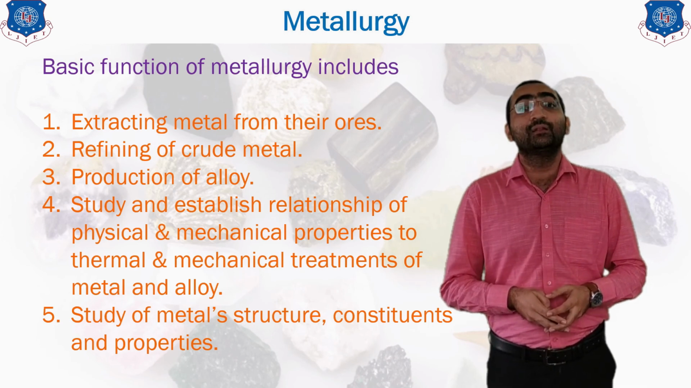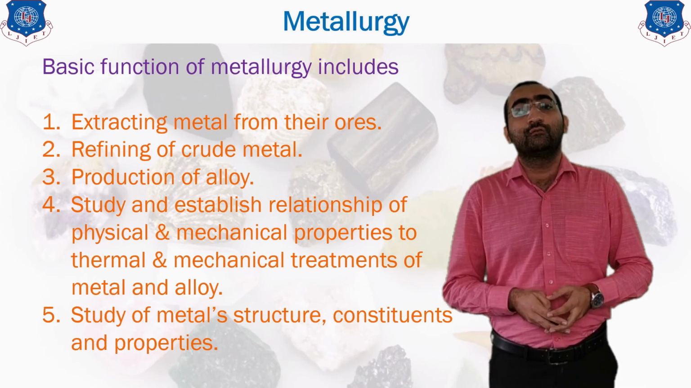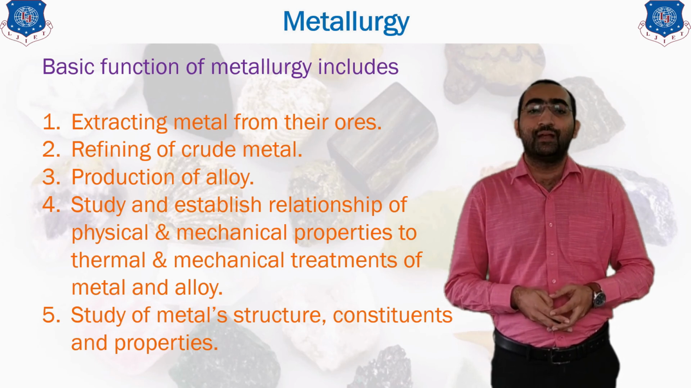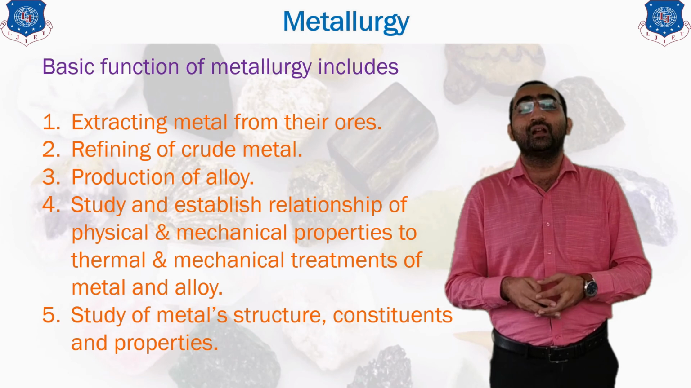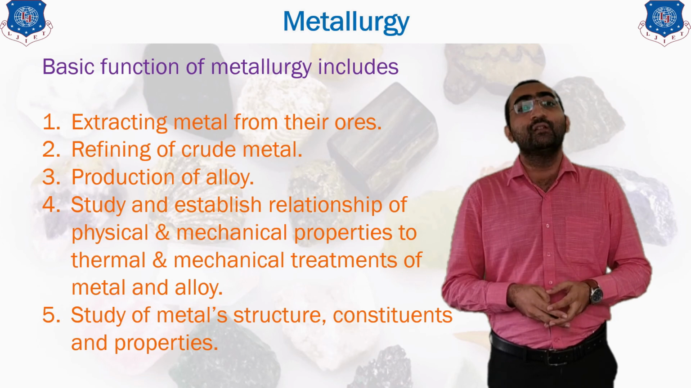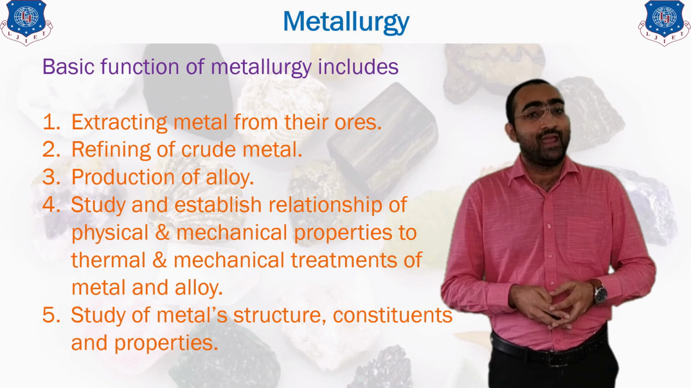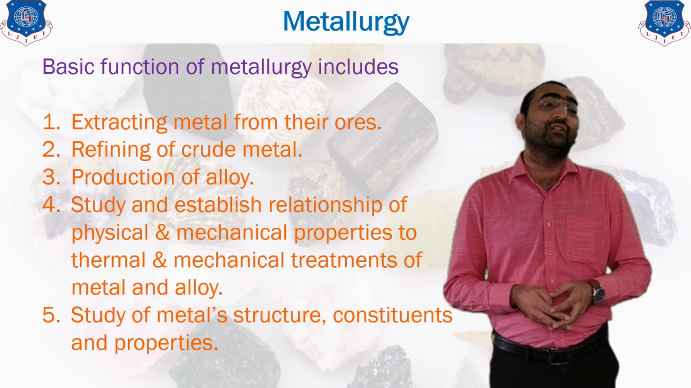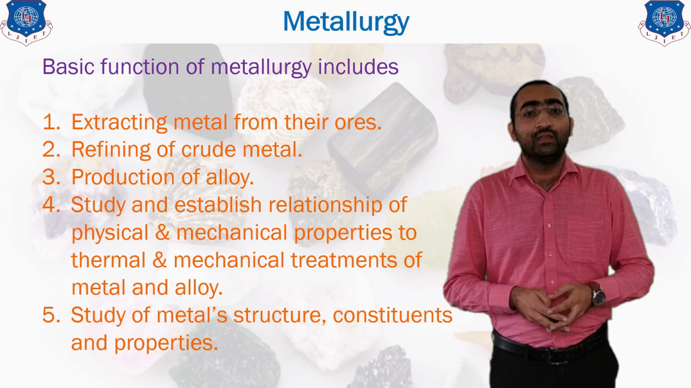The third one is the production of an alloy. Now what do you mean by an alloy? Alloy means nothing but the combination of two metals. So how to make this particular alloy also comes under the metallurgy. And the next one is the study and establishment of the physical and mechanical properties, the thermal properties and all the properties of the correlation thing, due to which we will be able to know where a material can be used for its proper application. And the last one, the major use of the metallurgy, is the study of the metals' structure, constituents and properties. So in this way metallurgy plays a very important role in our life.